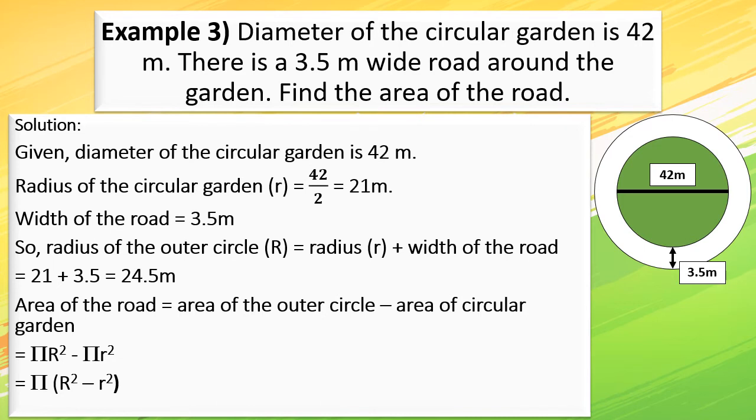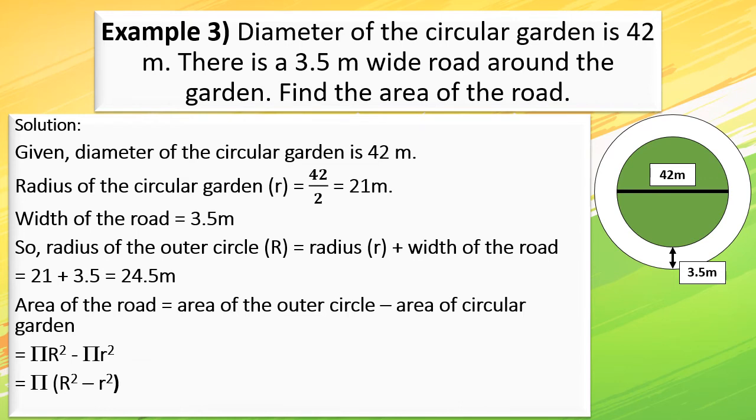Diameter of the circular garden is 42 meters. There is a 3.5 meter wide road around the garden. Find the area of the road. So students, what is given in this question? Just have a look at the diagram which is given alongside.